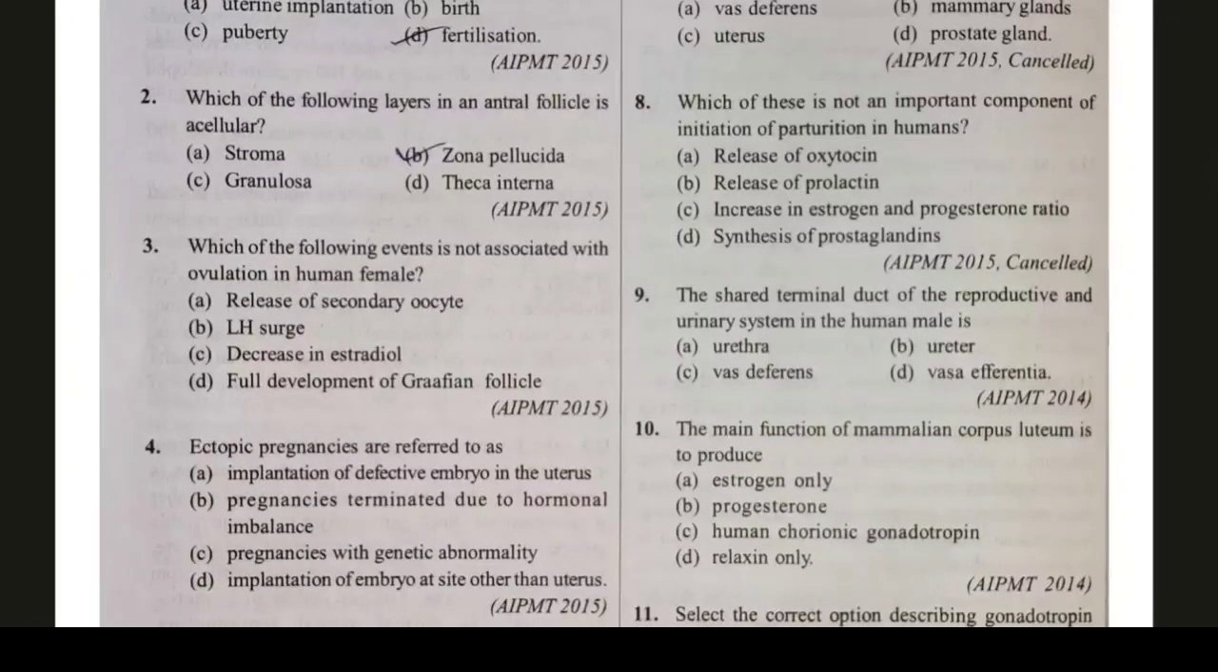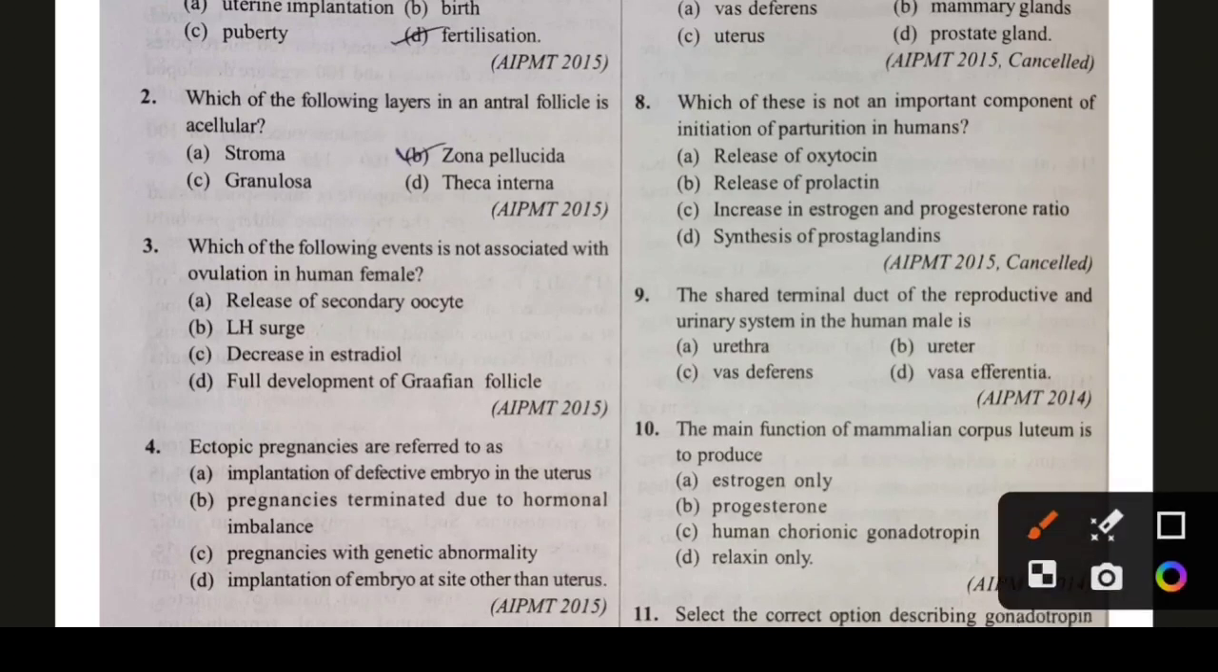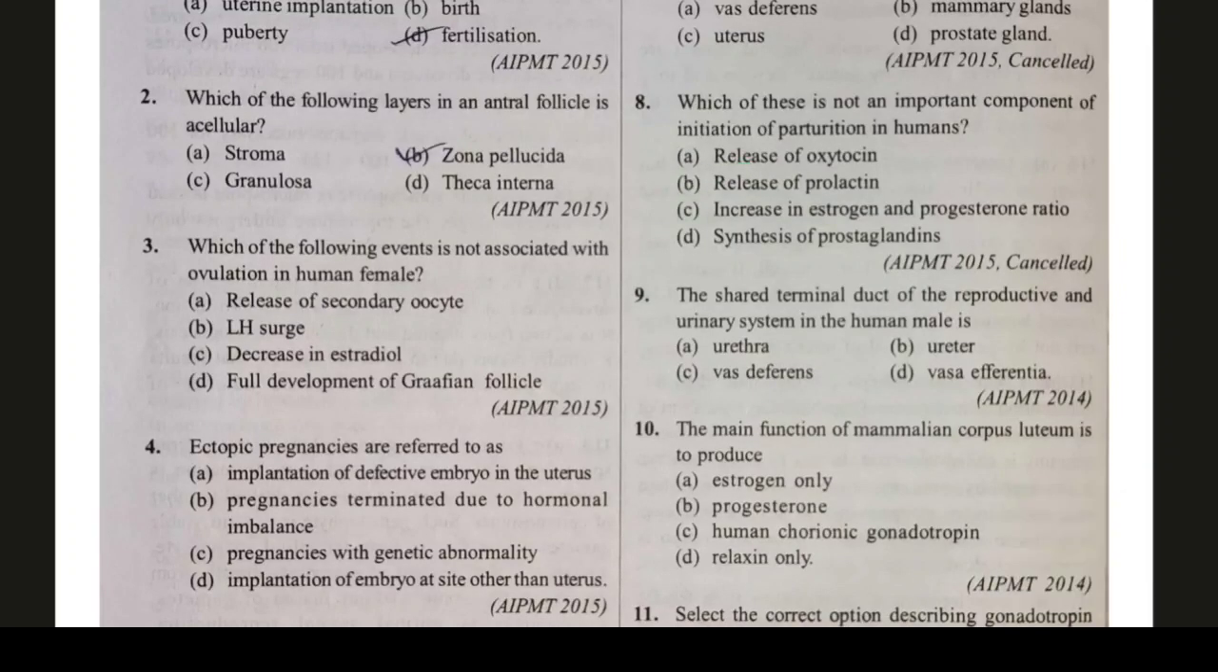Question number 8. Which of these is not an important component of initiation of parturition in humans? Option A, release of oxytocin. Option B, release of prolactin. Option C, increase in estrogen and progesterone ratio. Option D, synthesis of prostaglandin. So option B, prolactin, is not an important component of initiation of parturition in humans.